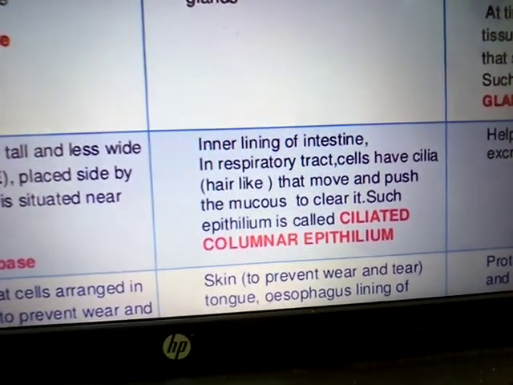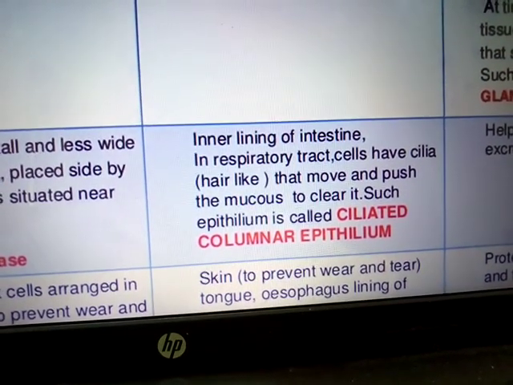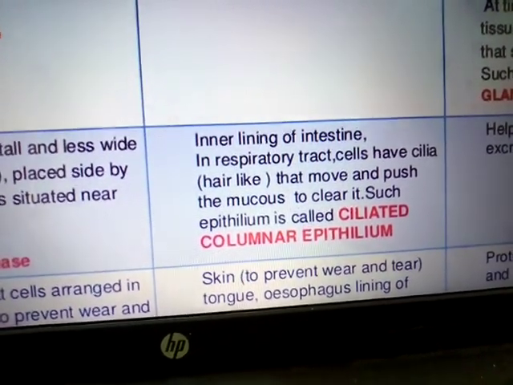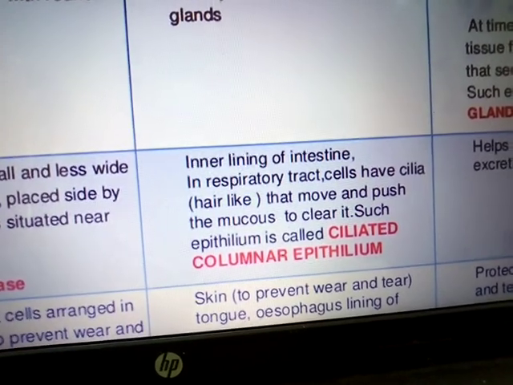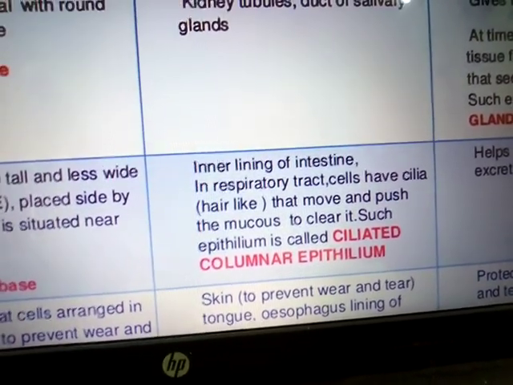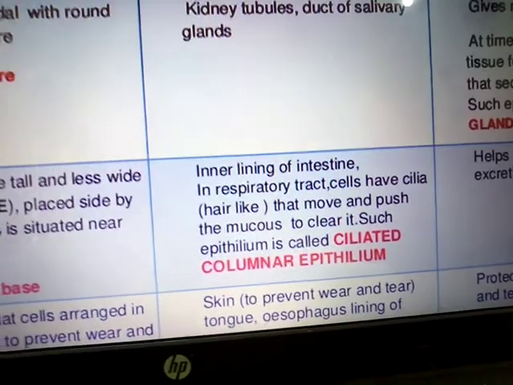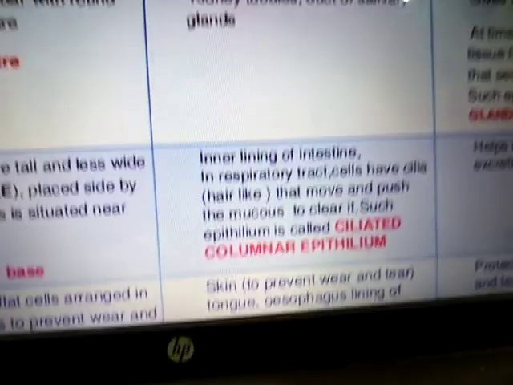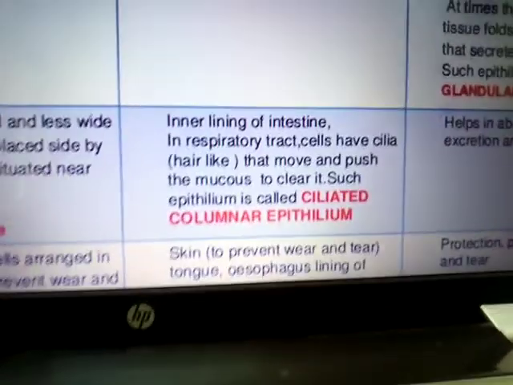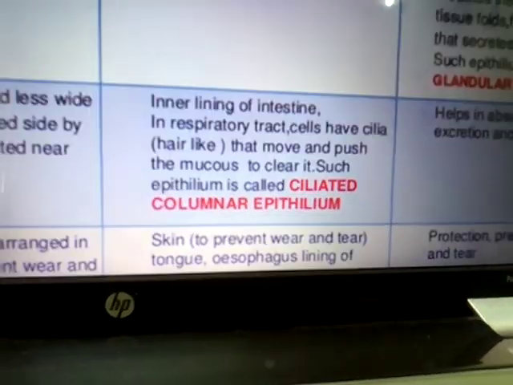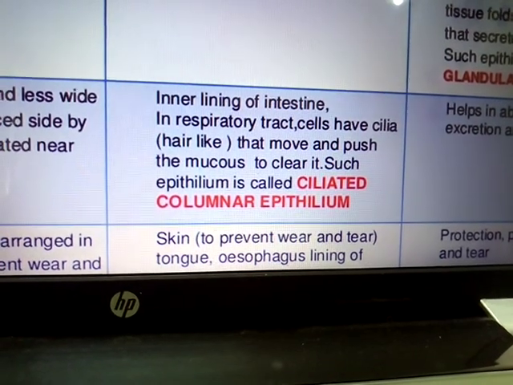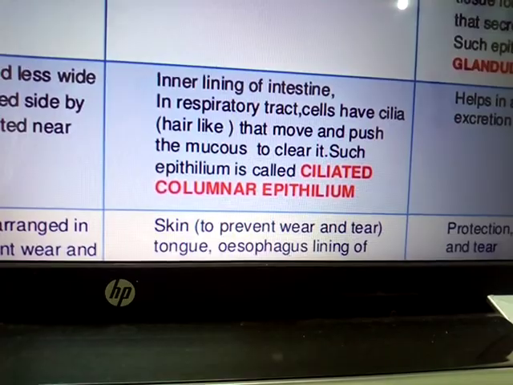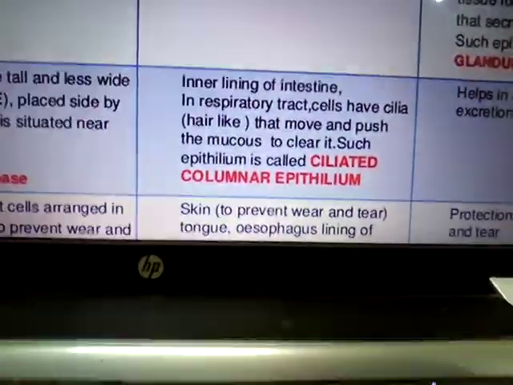In the respiratory tract, they are also present. The cells have cilia or hair-like structures. These cilia help in the movement of materials. So sometimes they are also called ciliated epithelium tissue. If the columnar epithelium tissue contains cilia or flagella-like structures, which help in the movement of materials, or if they have hair-like structures, they are called ciliated columnar epithelium tissue.